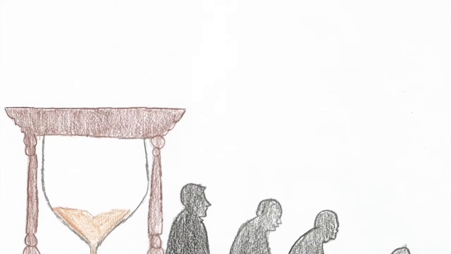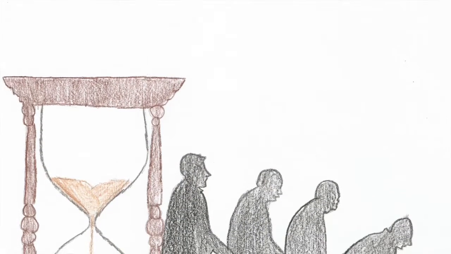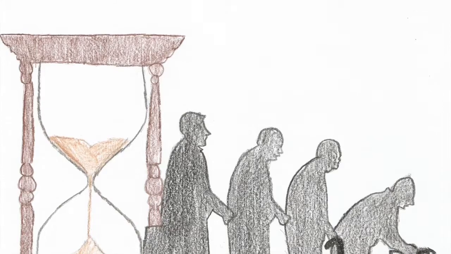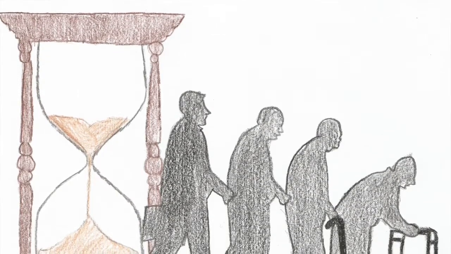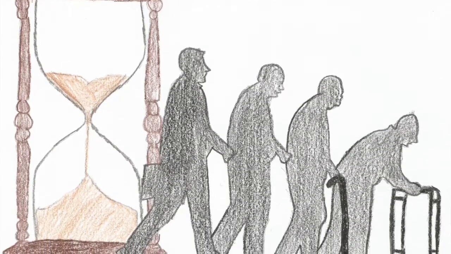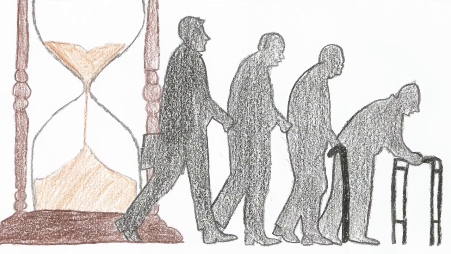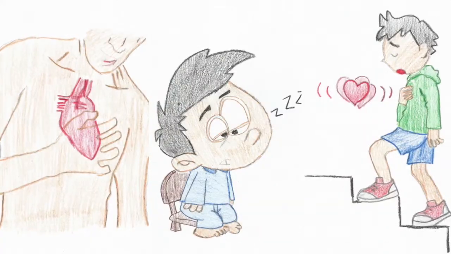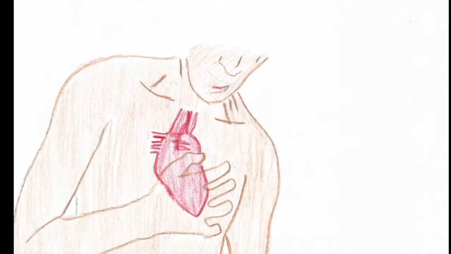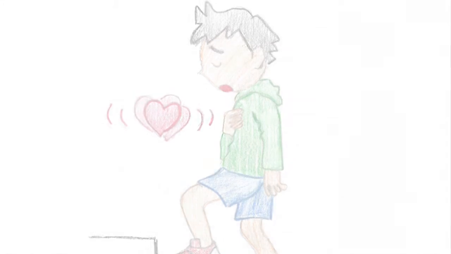Age. As a person gets older, the heart undergoes subtle physiological changes that will increase that person's risk of getting coronary artery disease. Race. African descent. Among persons with coronary artery disease, the cardiovascular death rate for African Americans is reported to be particularly high. Symptoms for coronary artery disease are hypertension, angina, fatigue, and palpitations.